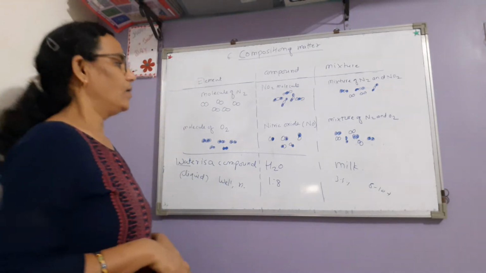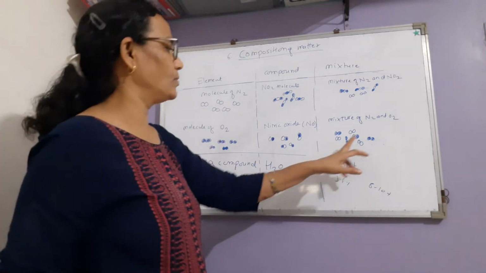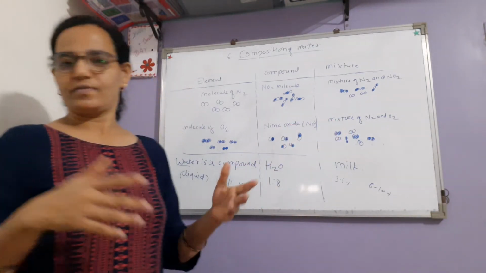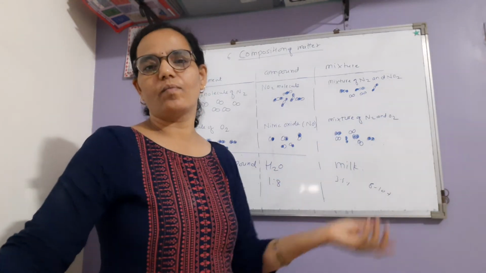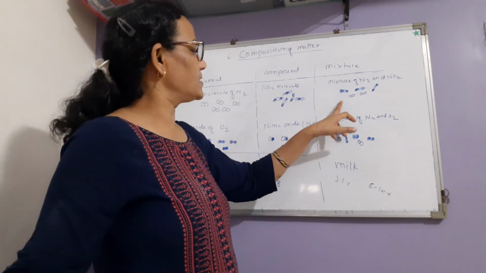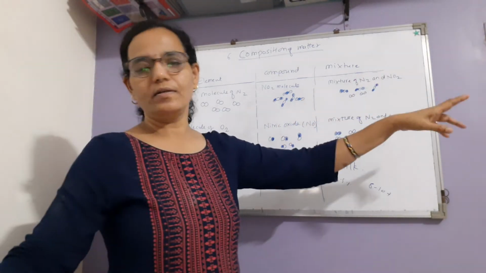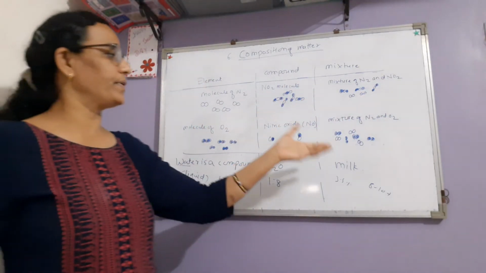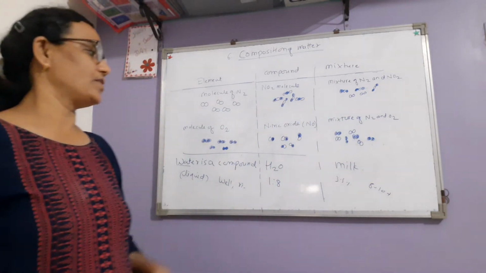Okay. Now the example of a mixture of nitrogen and oxygen molecules. Here both molecules mix together. Just by mixing two different types of molecules, a new substance does not form because there is no chemical reaction. Just by mixing two or more substances, a mixture is formed. In a mixture, the constituents retain their properties. No new substance is formed. No chemical reaction, therefore the constituents are present in their original form. We can obtain them and see them separately. Every constituent has its own appearance in the mixture.